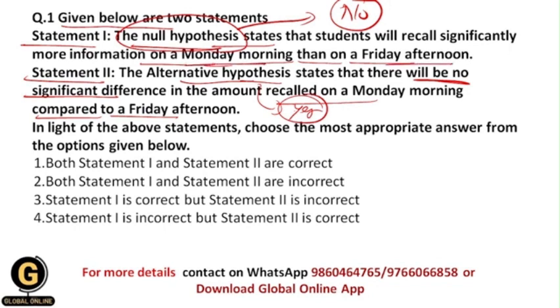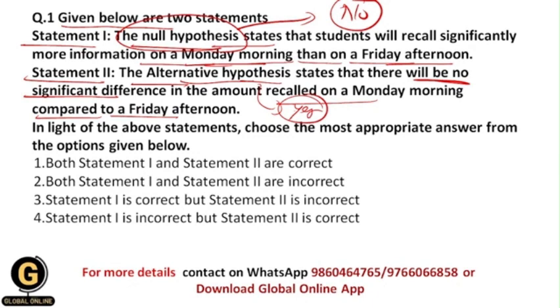So there is basically the difference between the information grabbed by a student on a Monday morning and the information grabbed by a student on a Friday afternoon. But in the alternative hypothesis, they have stated that there is no significant difference between these two things, and that's why exactly opposite statements have been stated over here.